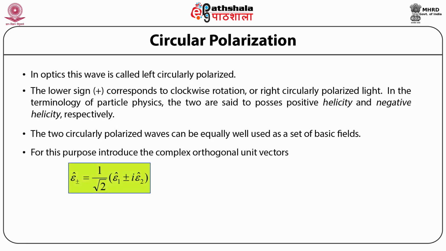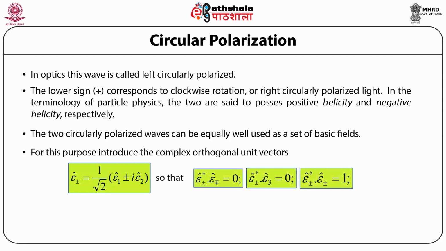So for this purpose of using them as a set of basic fields, we introduce the complex orthogonal unit vectors, which are denoted by epsilon plus minus cap, and this is equal to 1 upon under root 2 times bracket open epsilon subscript 1 cap plus minus iota times epsilon subscript 2 cap bracket close,